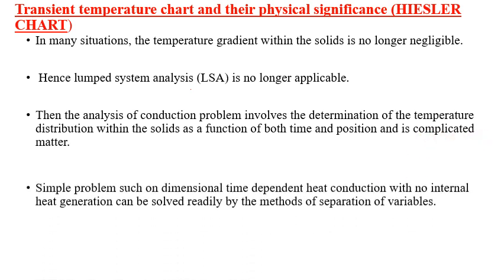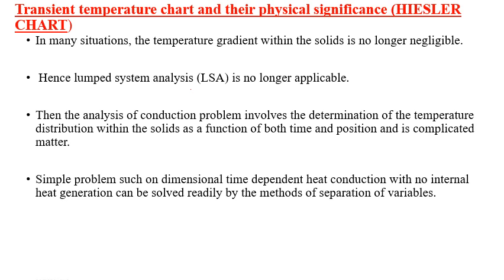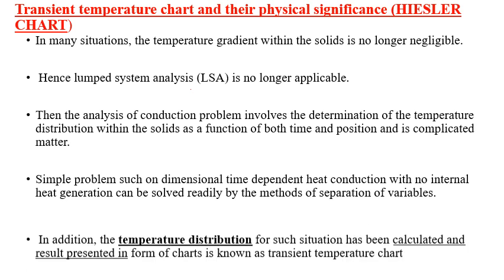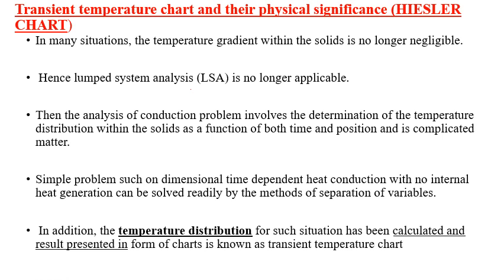A simple problem such as one-dimensional time-dependent heat conduction with no internal heat generation can be solved readily by the method of separation of variables. In addition, the temperature distribution for such a situation has been calculated and the result presented in the form of a chart.